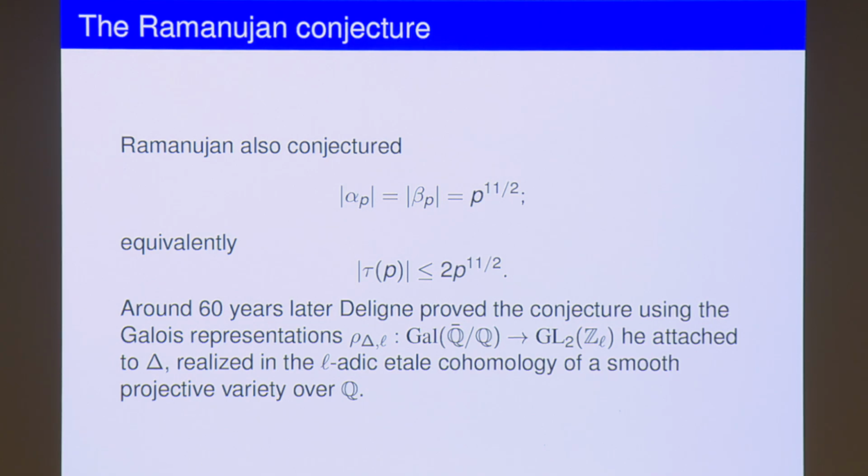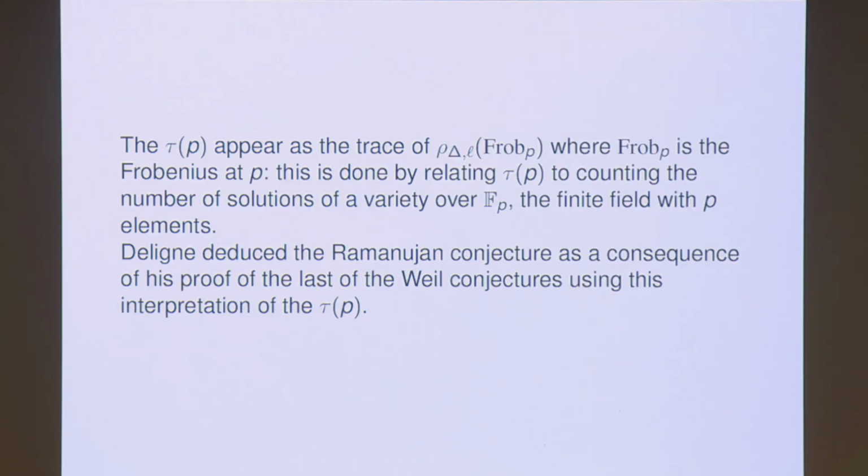Okay, so he realized this sort of l-adic Galois representation. Already we've seen l-adic Galois representations in other talks. Some of these tau p's could be interpreted as the trace of a certain l-adic representation, right? So he gave these meanings, and more explicitly, they appear as the traces of these l-adic representations, which Serre conjectured and Deligne proved existed.